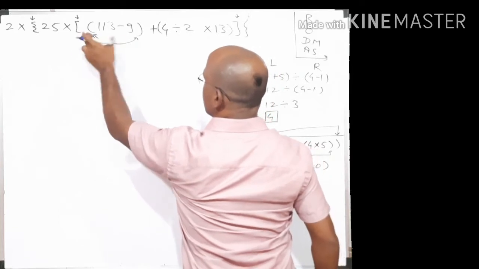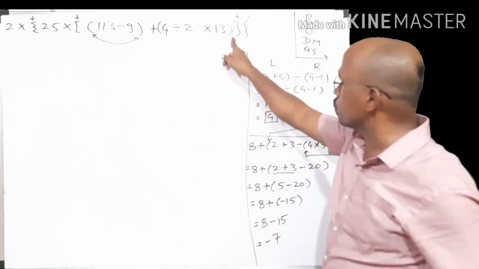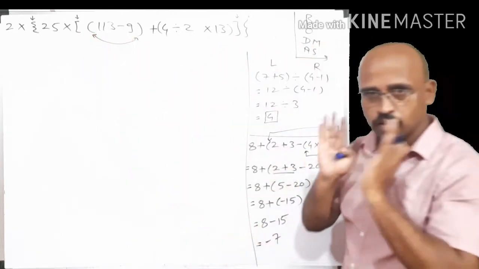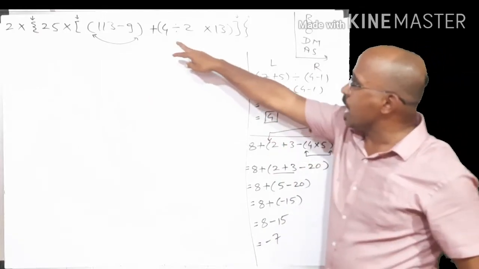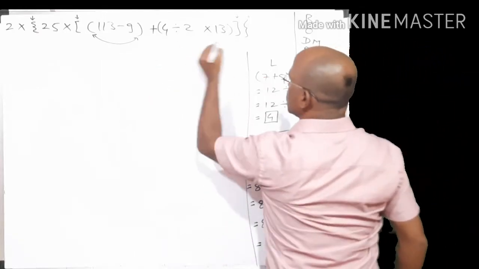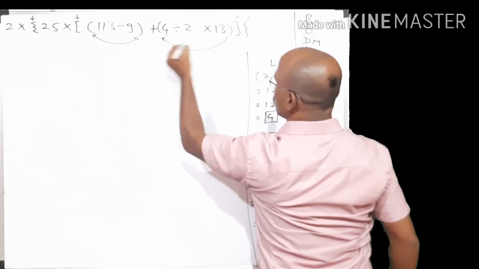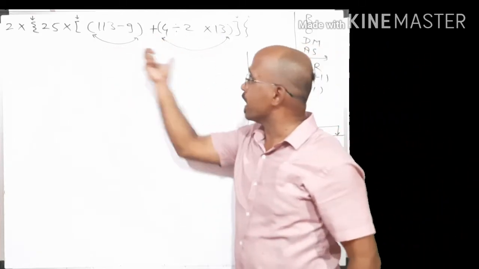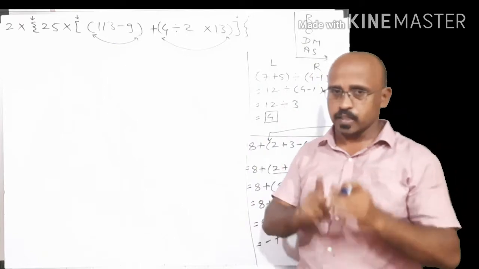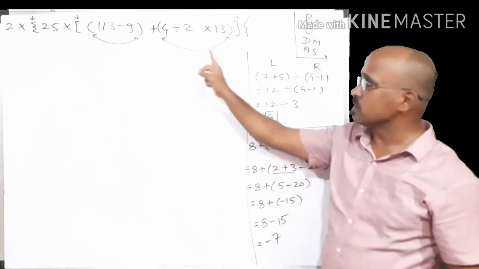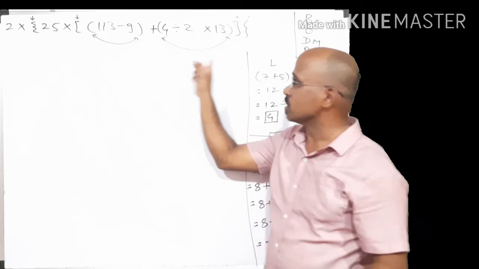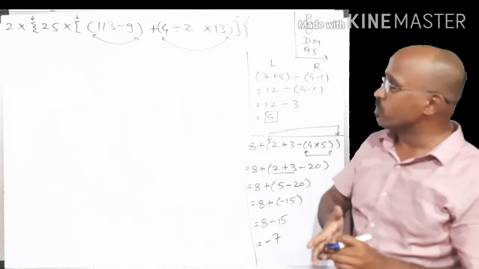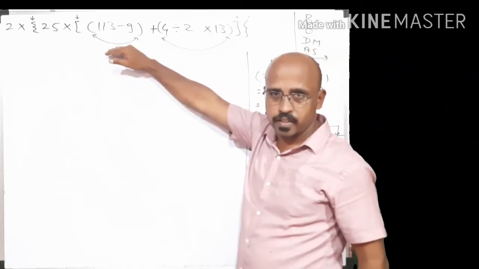So this bracket is inside the square bracket, which is inside the curly braces, and this bracket is also opening here and closing here. It means these two brackets are the innermost brackets, and this bracket is on the left and this bracket is on the right. So we have to solve the innermost bracket first.